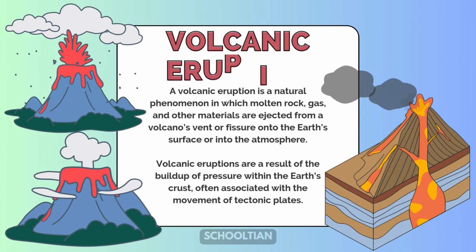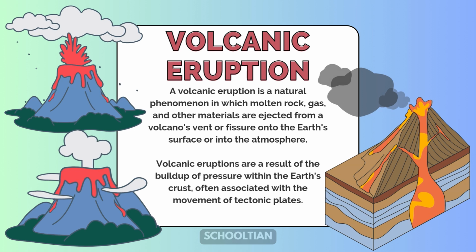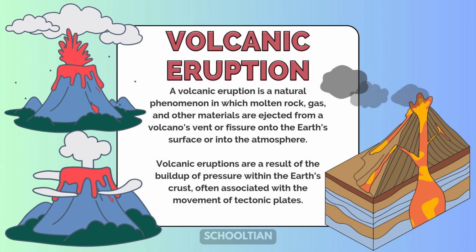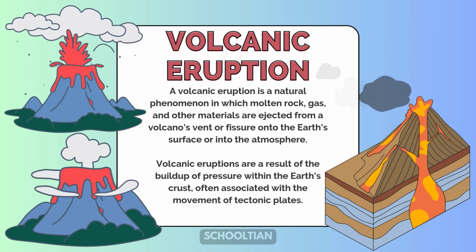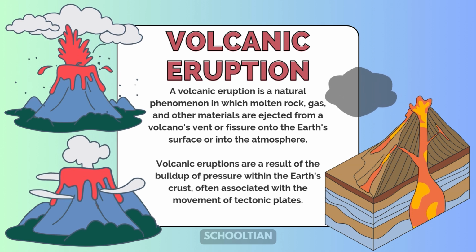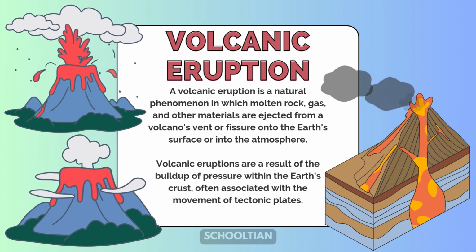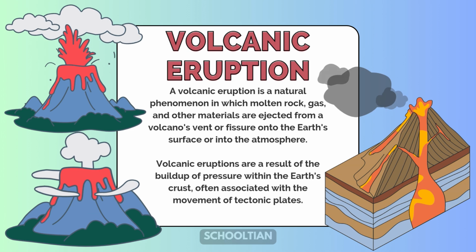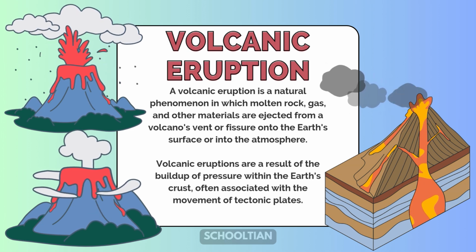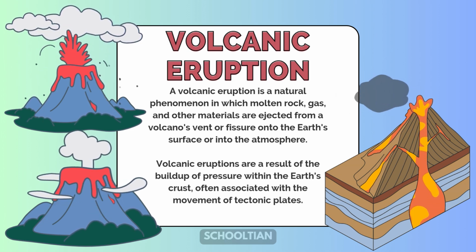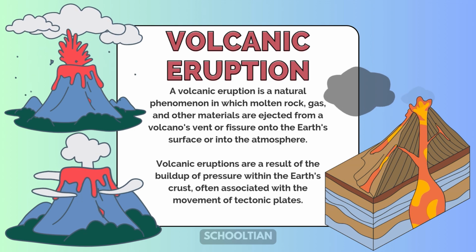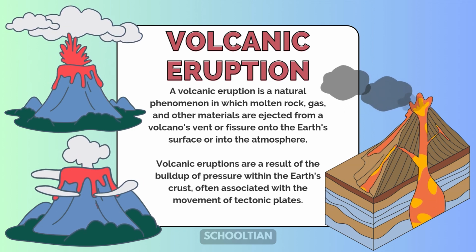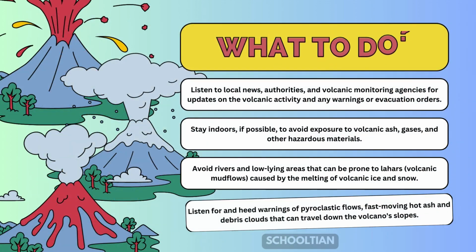Volcanic eruption. A volcanic eruption is a natural phenomenon in which molten rock, gas, and other materials are ejected from a volcano's vent or fissure onto the Earth's surface or into the atmosphere. Volcanic eruptions are a result of the buildup of pressure within the Earth's crust, often associated with the movement of tectonic plates.